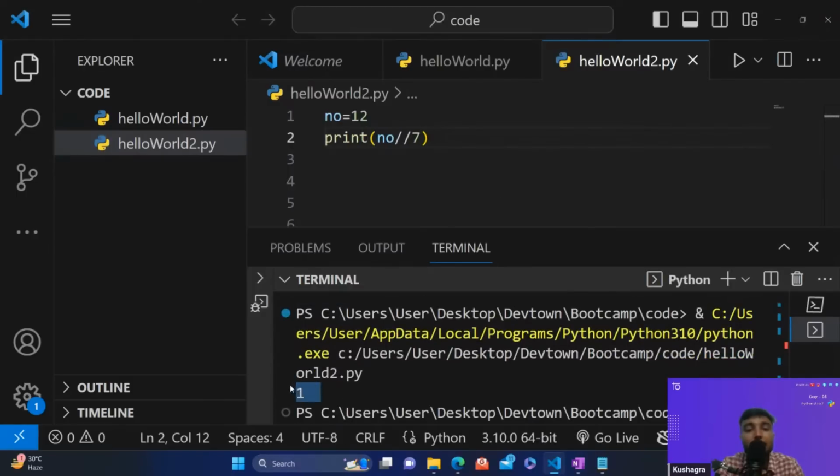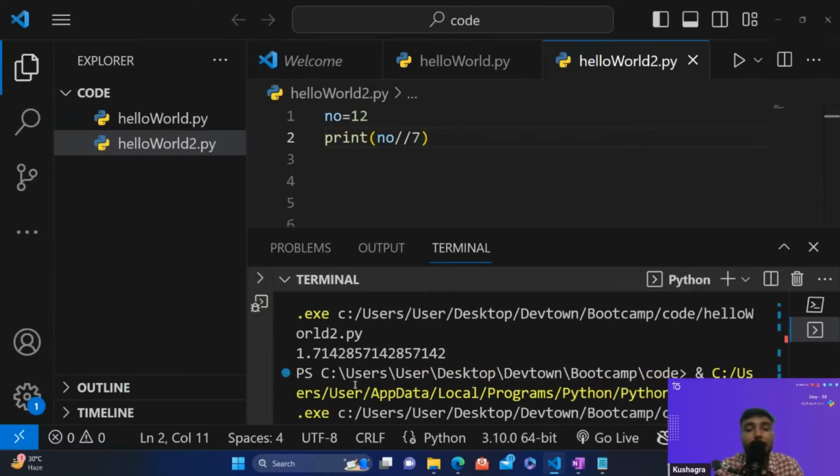So you can see we have got 1, something like this. So this is how exactly this works. Although the value would be coming in decimal, let me just show it to you. If I'm removing this, the output would be somewhat like this. But since I've used the absolute division over here, we have got 1. All the decimal values have been ignored.